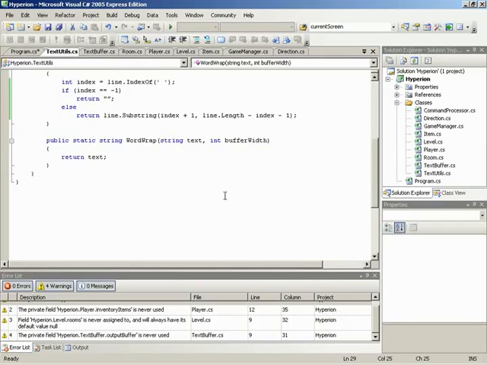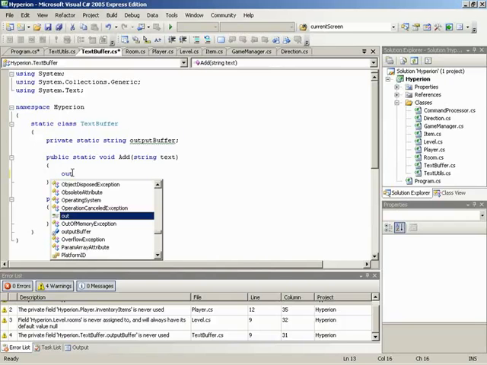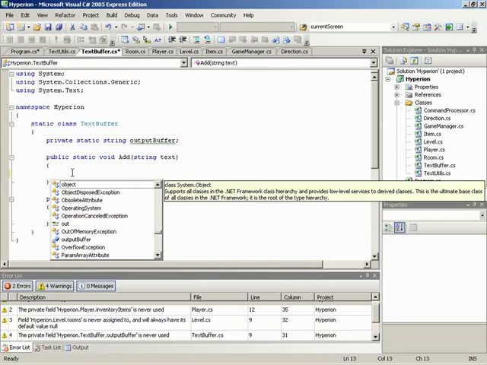All right. So we'll move over now to text buffer. And we have 2 methods, add and display, where we're going to add stuff into our output buffer, and we can call display to basically shoot it out to our console. All right. Now add is going to be very simple. Add is simply going to take our internal output buffer and add the incoming text to it, which is simply output buffer.